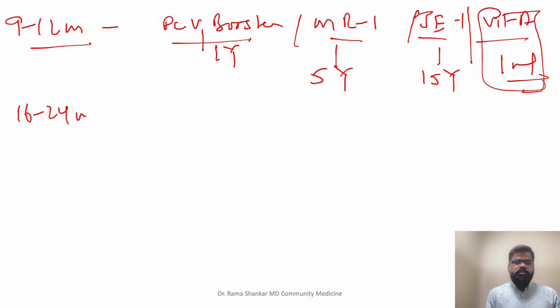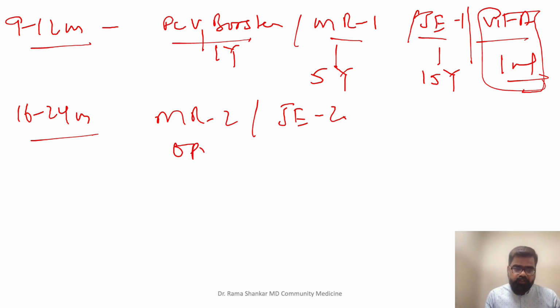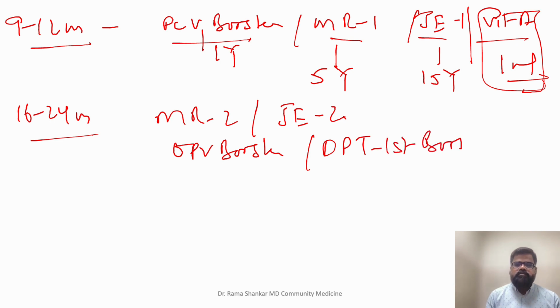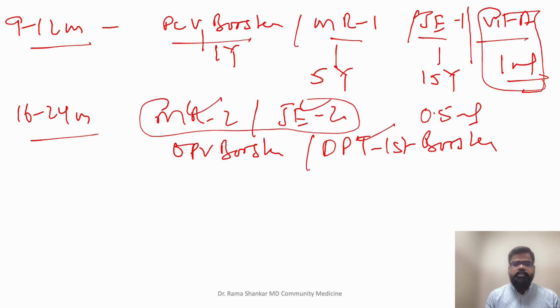At 16 to 24 months, students, go with MR2, go with JE2, right? Add OPV booster, add DPT first booster. Dose of this is not an issue, 0.5 ml. MR and JE are subcutaneous vaccines. You give subcutaneous in the upper arm, right and left. And DPT you are giving intramuscular, anterolateral part of mid thigh, left, right? And vitamin A, which I'll talk about separately.